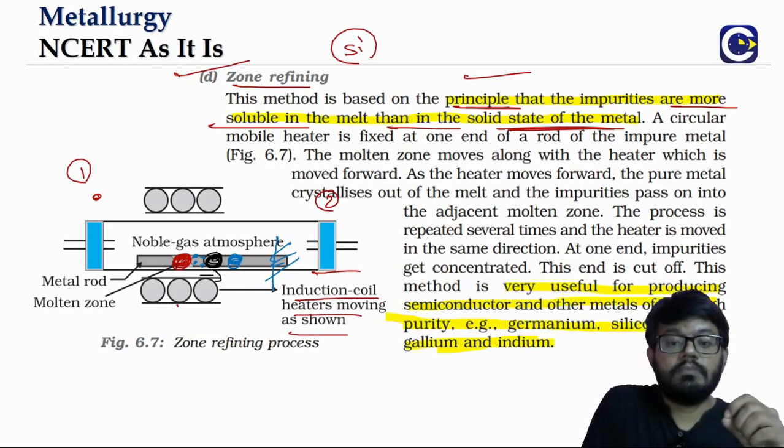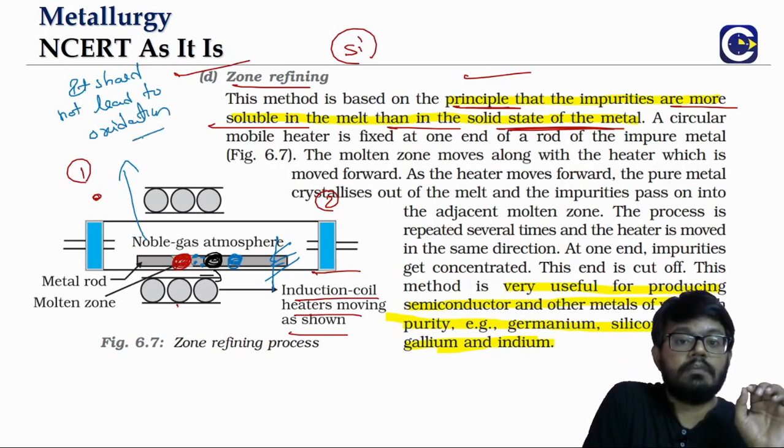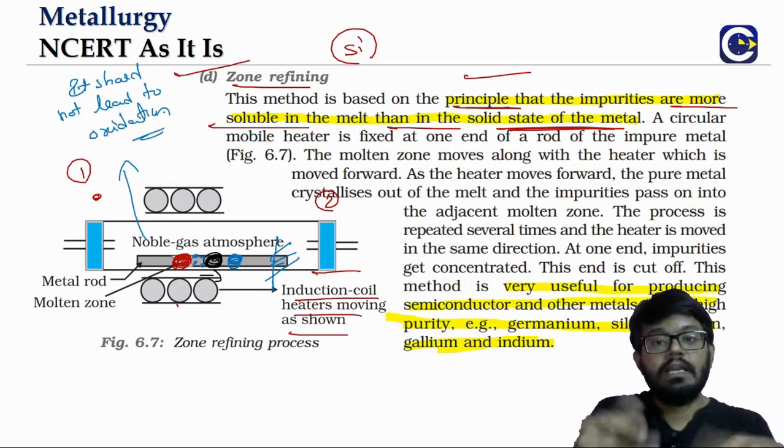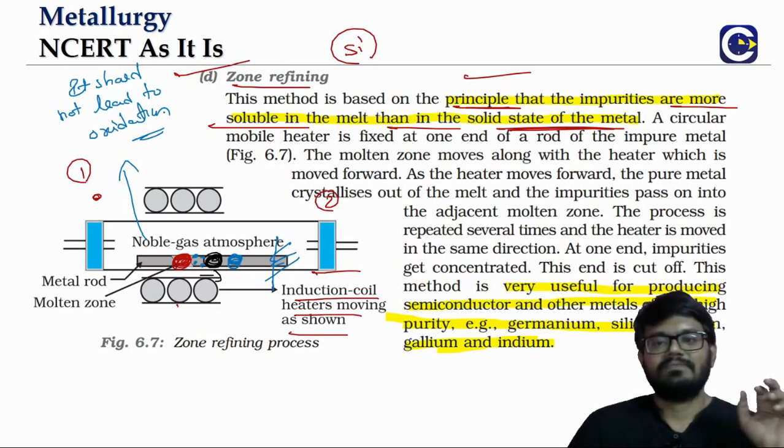So in this setup, what is there? We have a noble gas atmosphere, because when you are heating it, it should not lead to oxidation. So this is also a possible question. Why are we creating a noble gas atmosphere? Because it should not lead to oxidation. If you are heating in the presence of air, that can lead to oxidation, right? That will damage everything, because we are trying to purify the metal, and in the process if you are oxidizing, it means we are going one step back. That should not be happening.